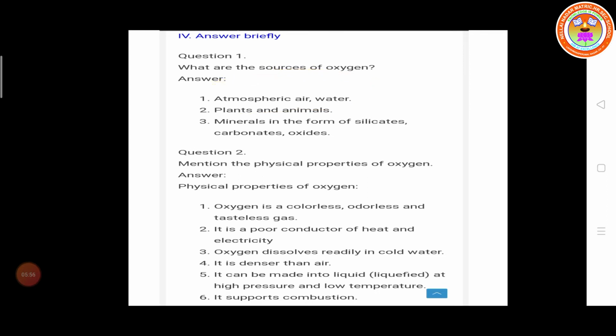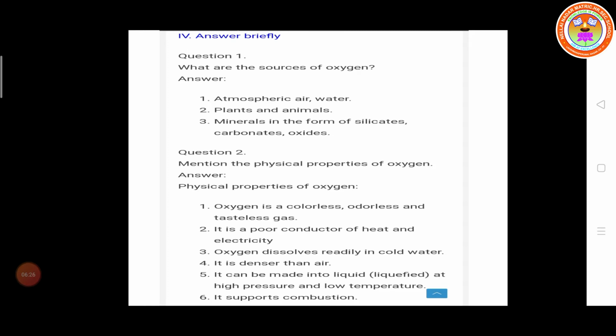Plants and animals also have oxygen. And minerals in the form of silicates, carbonates, oxides also contain oxygen. These are the sources of oxygen.